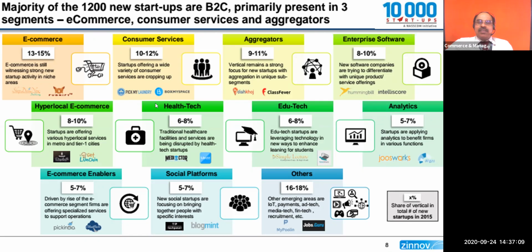It is not relating to revenue. Aggregators using the app, you can see 9 to 11% are entering that business.